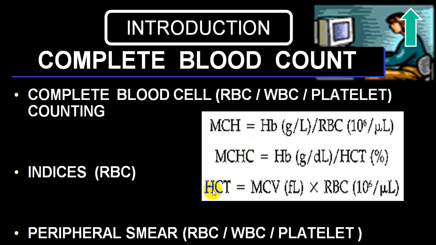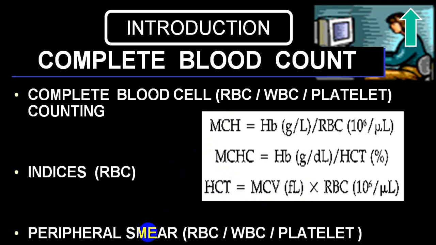And hematocrit is equal to MCV multiplied by the red blood cell count. So these are a few indices which we can calculate, but in a report they are already mentioned, so we don't have to worry about the calculation.